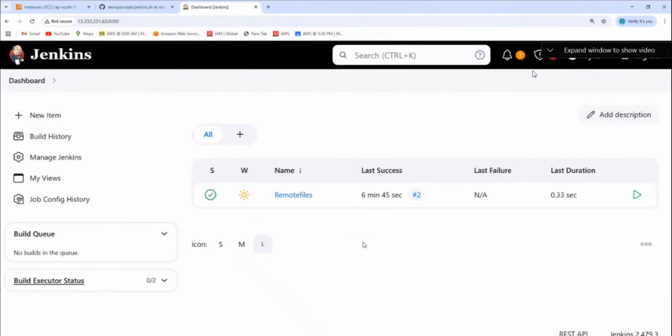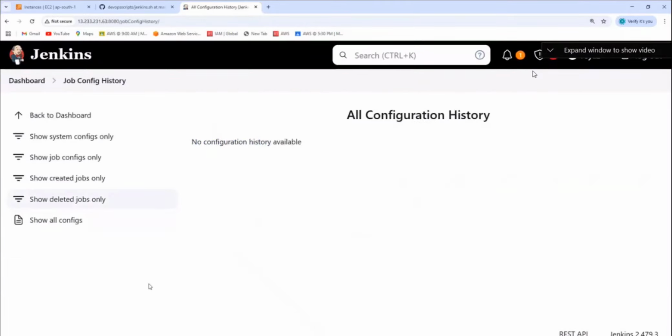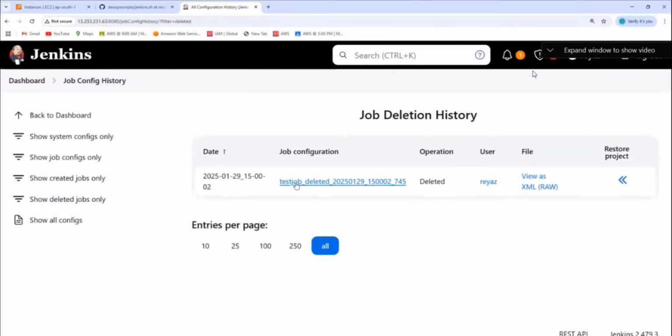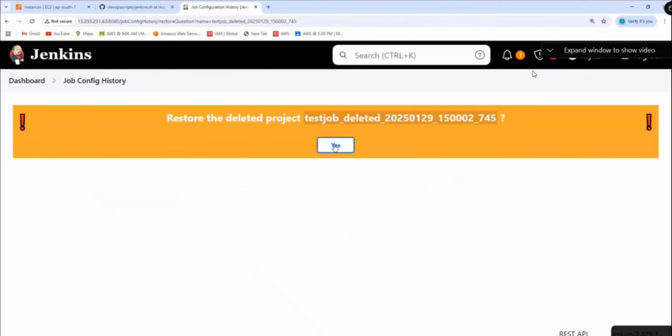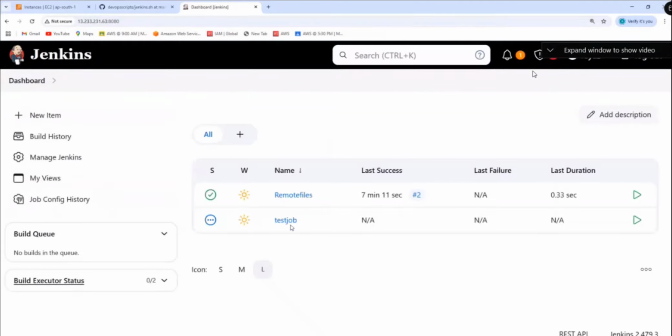So now what do we do? We need to restore. How? Job configuration history. Where? You see this here? Test job. You see the option here? Click on here, and then restore the deleted project. Click on yes, and go to dashboard. And then we got it here.